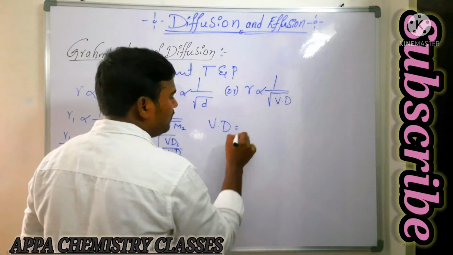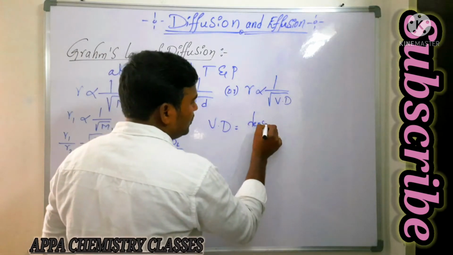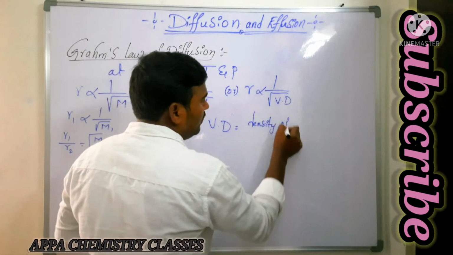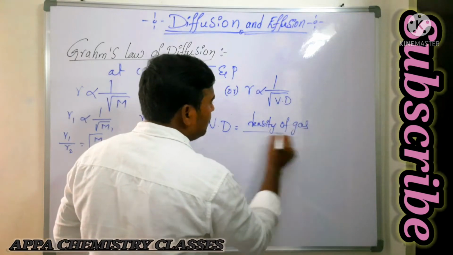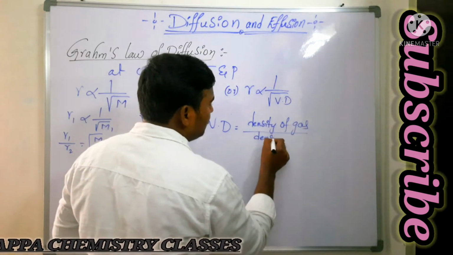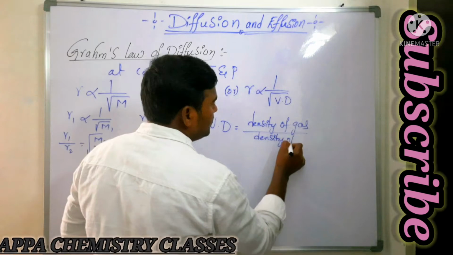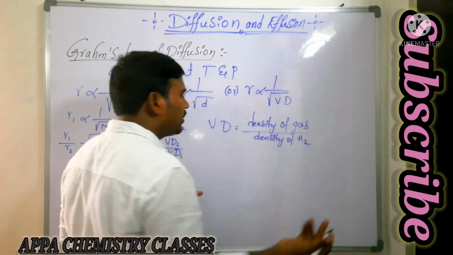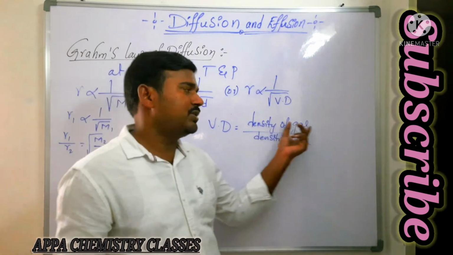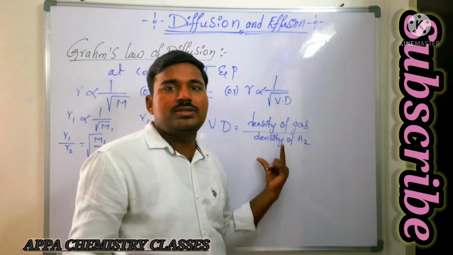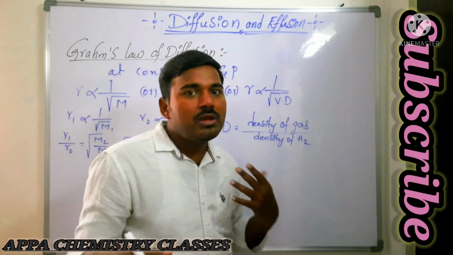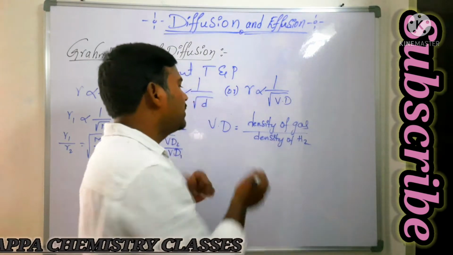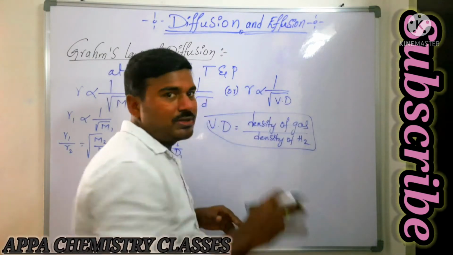Vapor density is nothing but the density of a gas with respect to hydrogen: density of a gas by density of hydrogen. If I want to calculate the vapor density of oxygen, that is density of oxygen by density of hydrogen. With respect to hydrogen, if we are calculating, that is said to be vapor density. Is that clear?